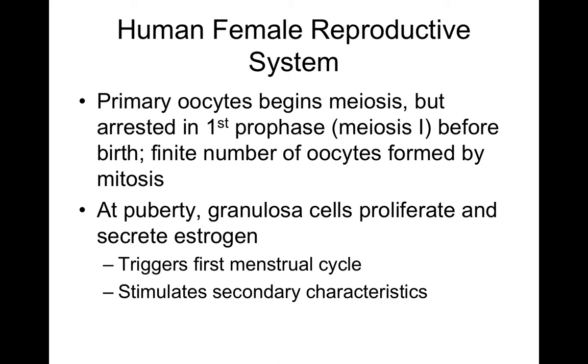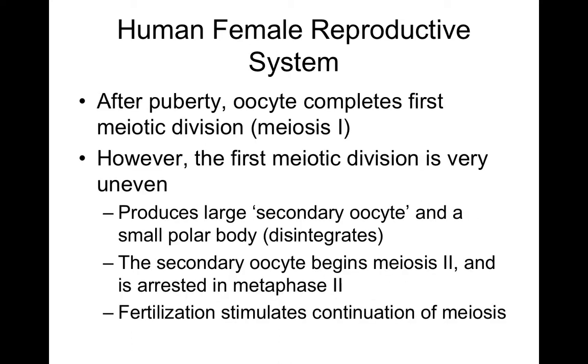Therefore, there are a finite number of potential eggs that a female is born with. At puberty, granulosa cells proliferate and secrete estrogen. This triggers the first menstrual cycle, and it stimulates secondary female characteristics. After puberty, the oocyte completes the first meiotic division.